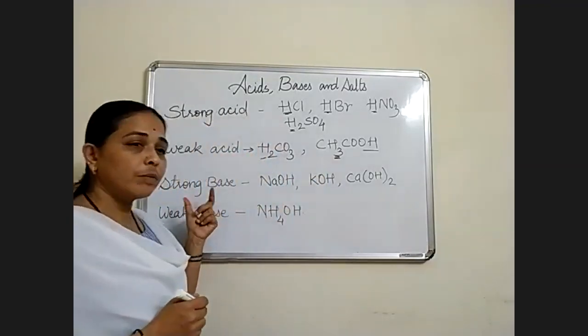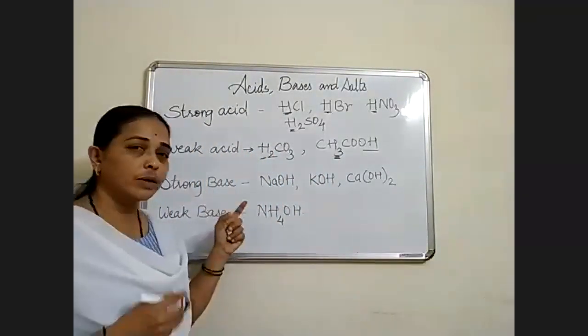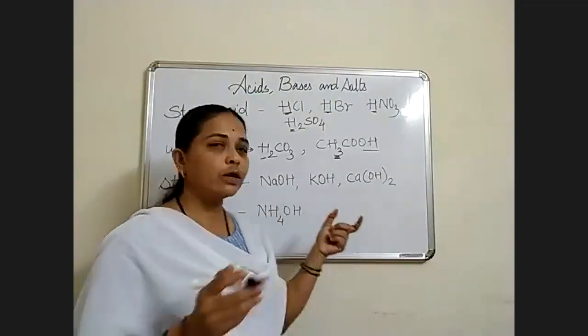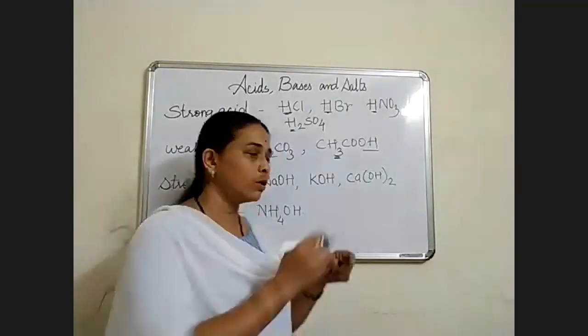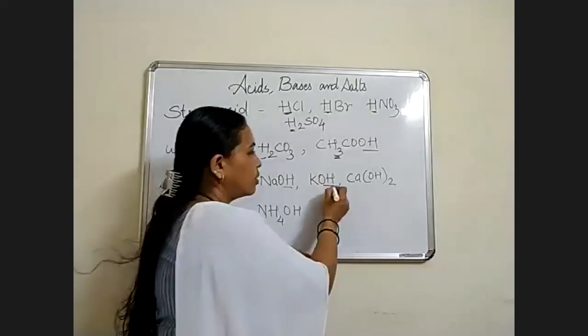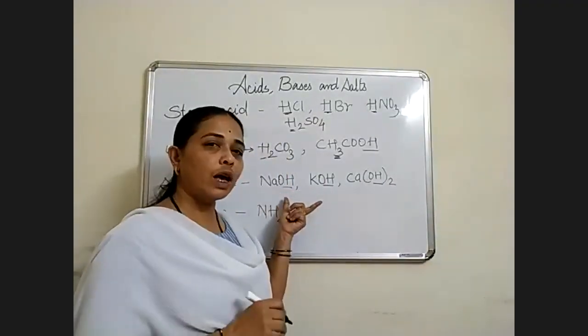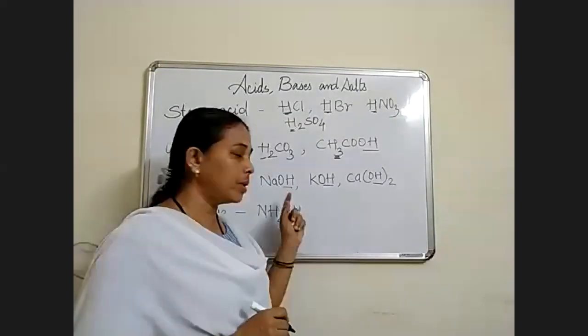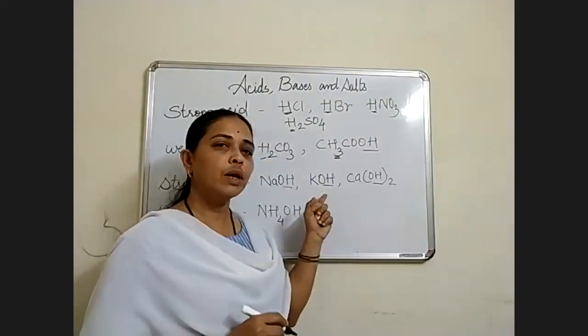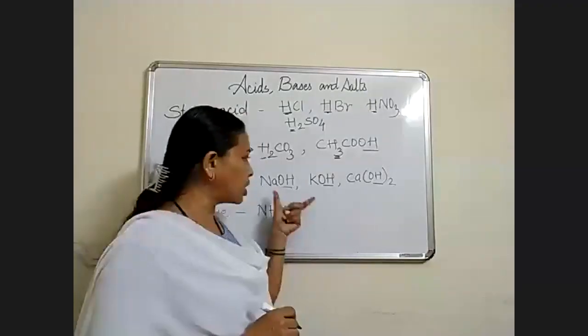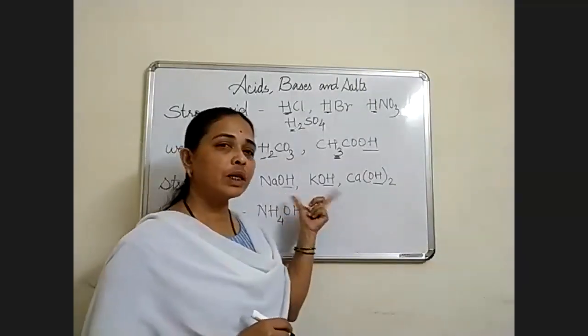We will study the strong base now. Strong base means there is no hydrogen ion. There is only hydroxyl ion. If hydroxyl ion is present with any element, then that substance becomes basic in nature. So all metals are basic in nature.